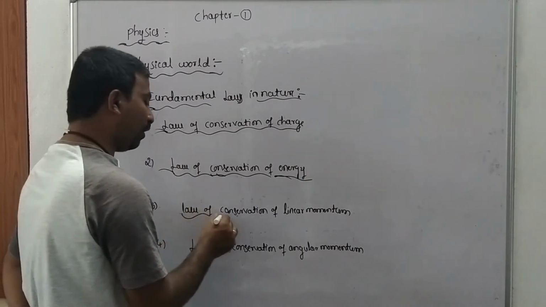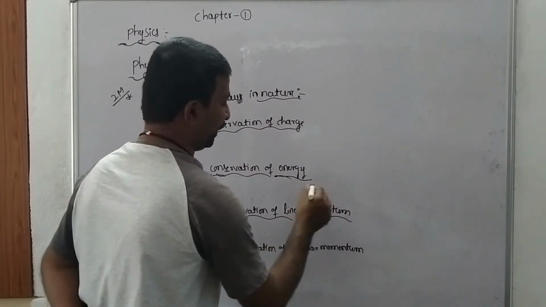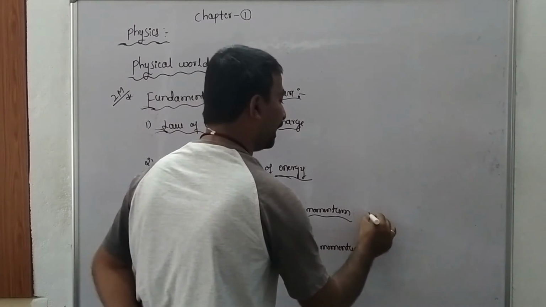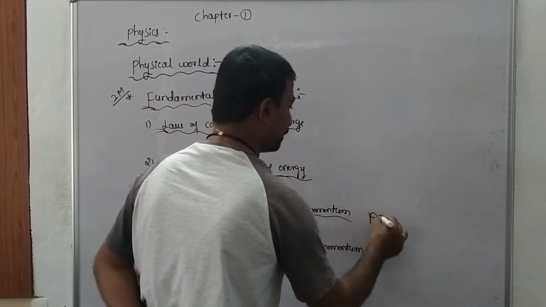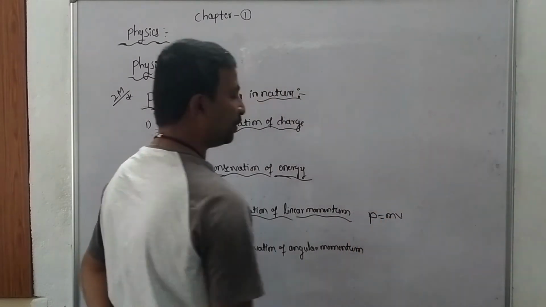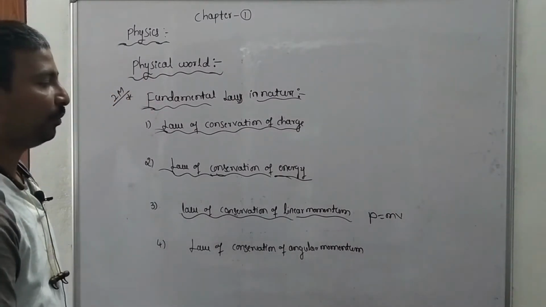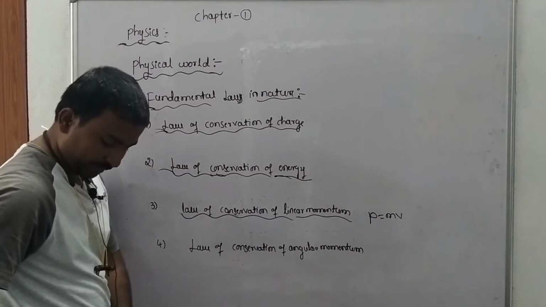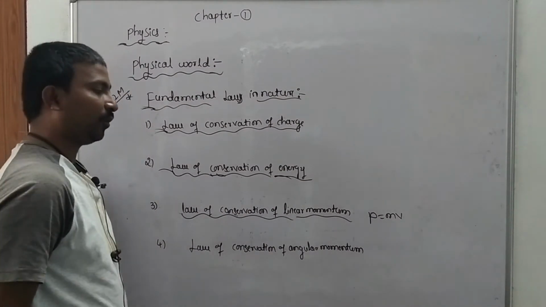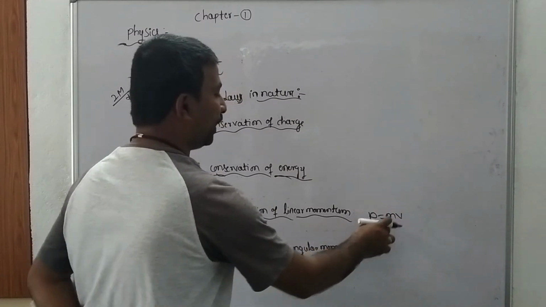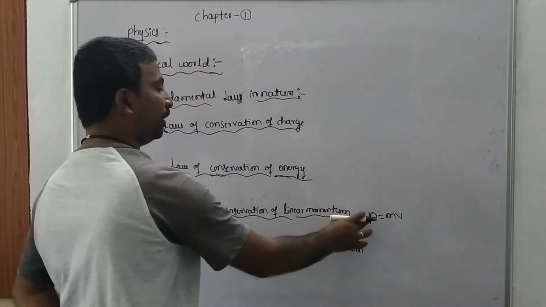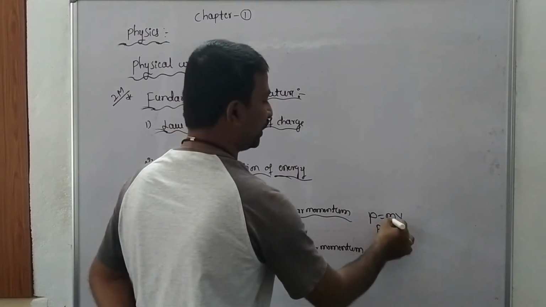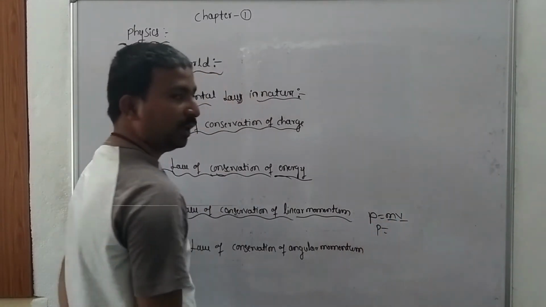Next one, law of conservation of linear momentum. First of all, what is meant by momentum? It is the product of mass and velocity of the body. So P is equal to mv, where P indicates momentum, m is the mass and v is the velocity.